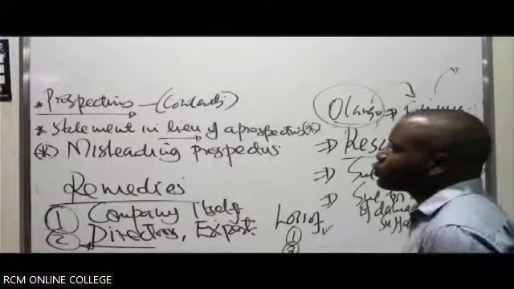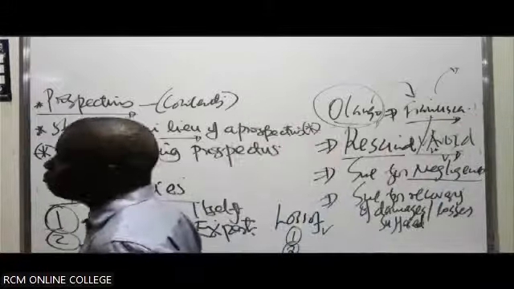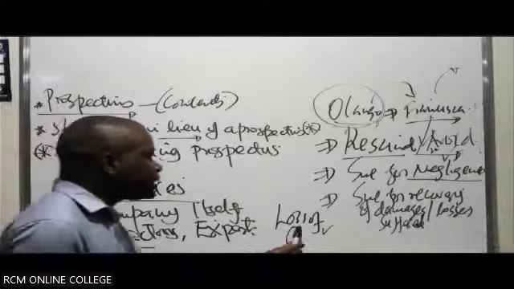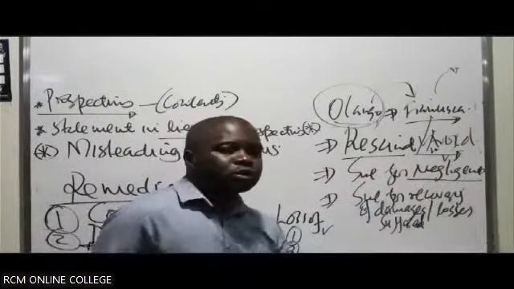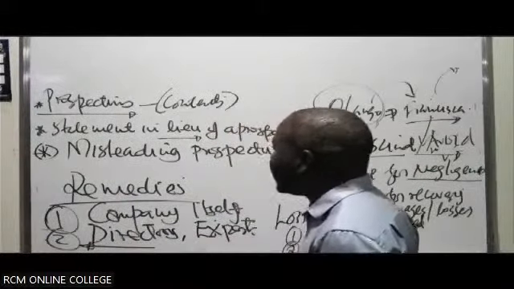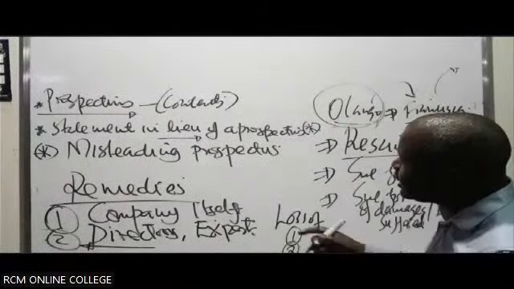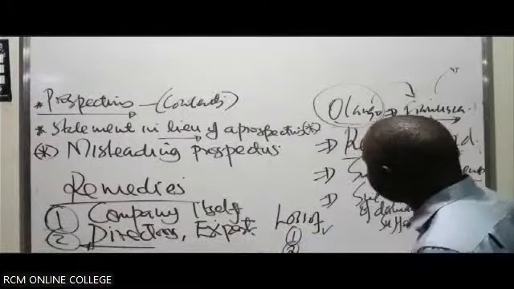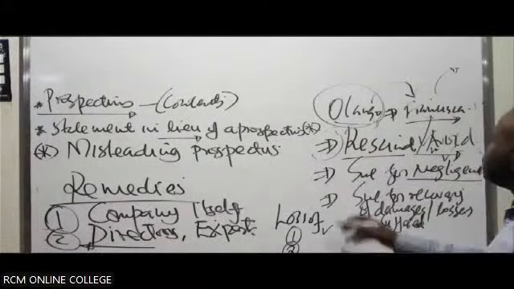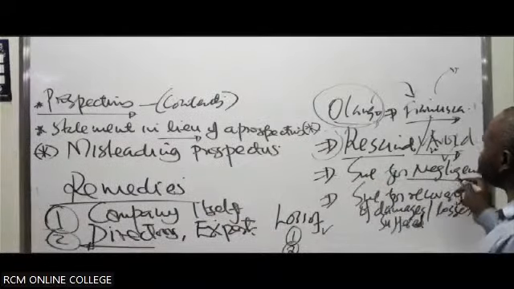Then you also lose the right to resign or avoid the contract of allotment of shares against the company. So that's part of the reasons why you could lose the right to resign or avoid the contract of allotment of shares. Remember, we are looking at remedies against the company. Number 1, being able to resign or avoid the contract. Number 2, you can sue for negligence in a court of law.